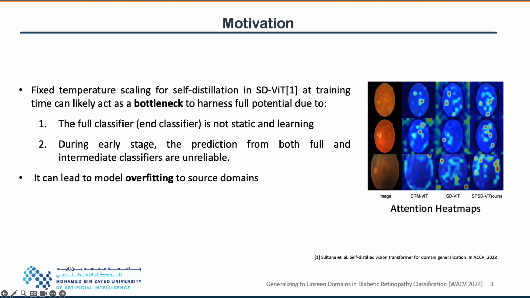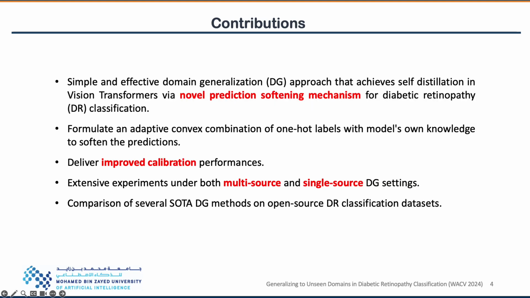the attention heat maps. In this paper, we study the problem of generalizing a model to unseen distributions, known as domain generalization, in diabetic retinopathy classification. To this end, we propose a simple and effective domain generalization approach that achieves self-distillation in vision transformers via a novel prediction softening mechanism. This prediction softening is an adaptive convex combination of one-hot labels with the model's own knowledge.